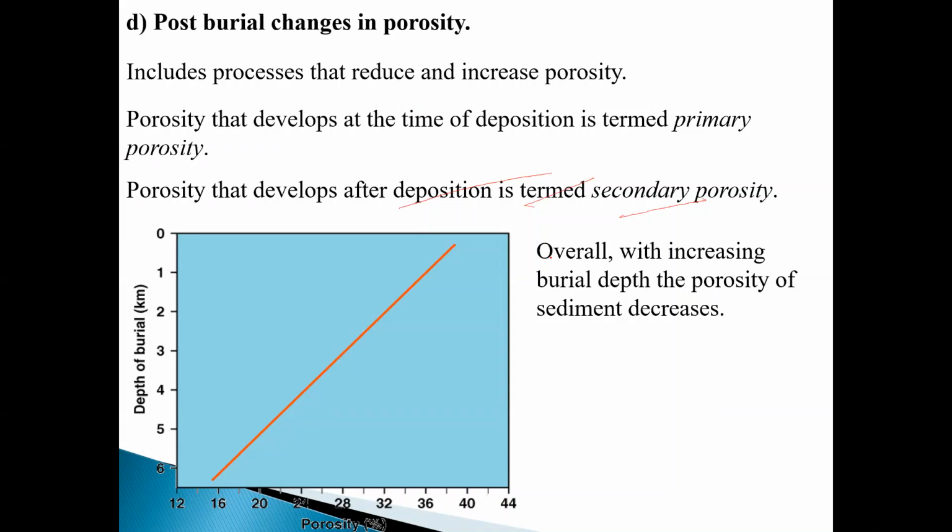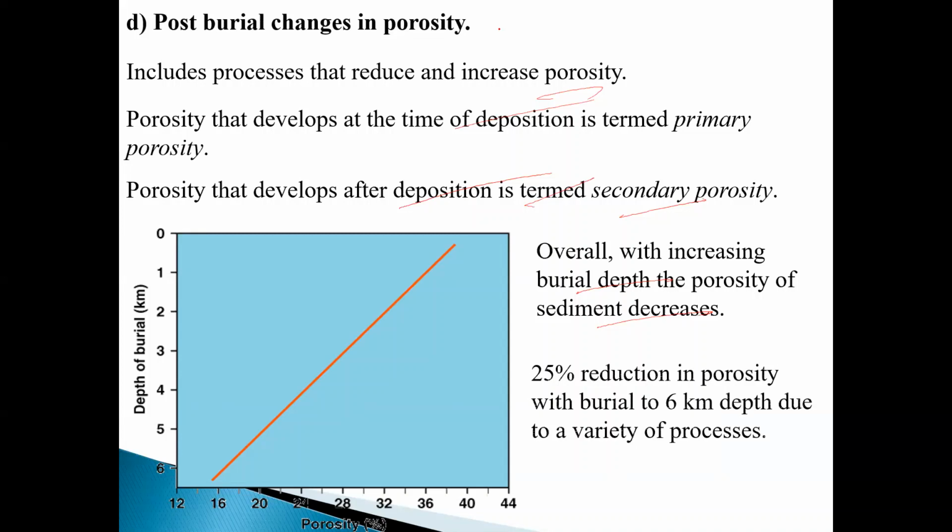So overall, with increasing burial depth, porosity of sediment decreases. If you increase the burial depth, porosity will decrease. This is a direct relationship. And this is another parameter: 25% reduction in porosity with burial up to 6 kilometer depth due to a variety of processes.